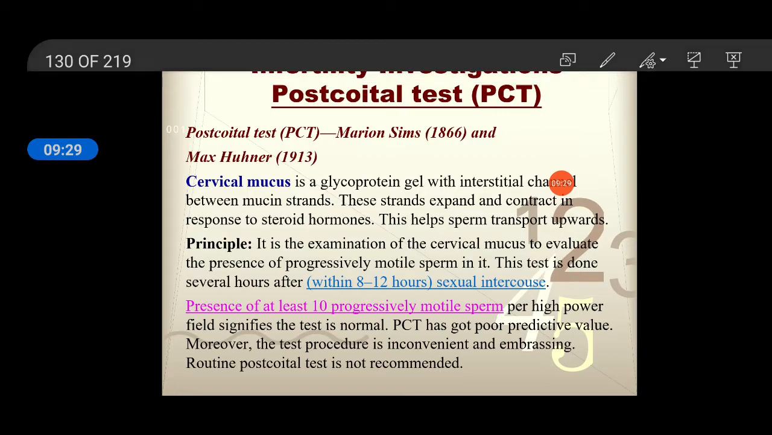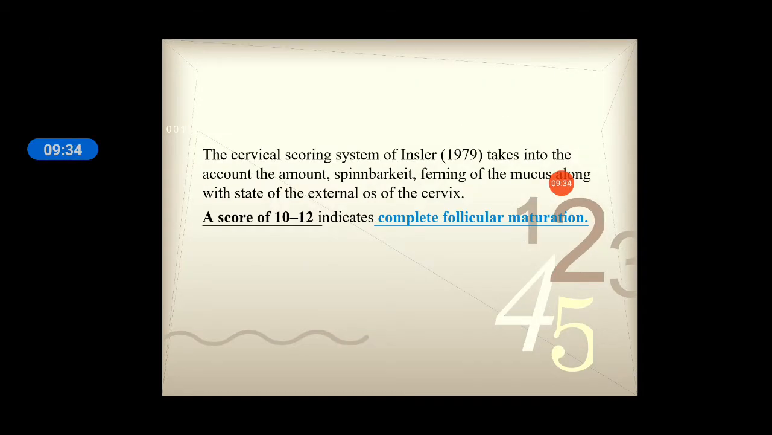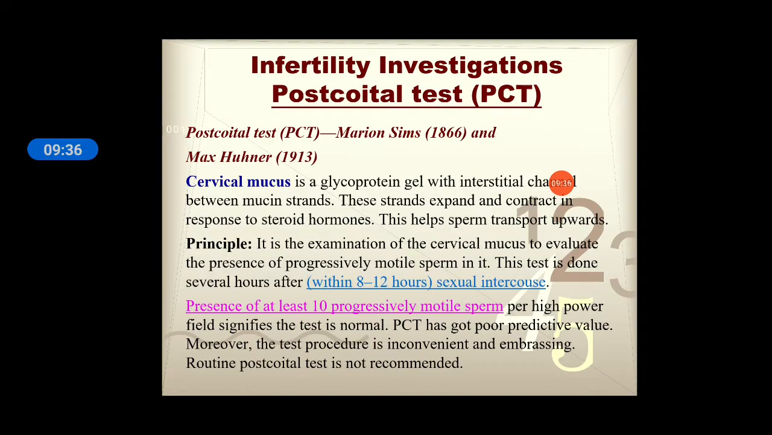scientists. The cervical mucus is a glycoprotein gel with interstitial channels between the mucin glands. These strands expand and contract in response to the steroid hormones. This helps sperm transport upwards. So the cervical mucus is made up of such strands that expand and contract in response to the steroidal hormones, which helps the sperm transport upward through the cervix. It should reach the uterus and the tubes.